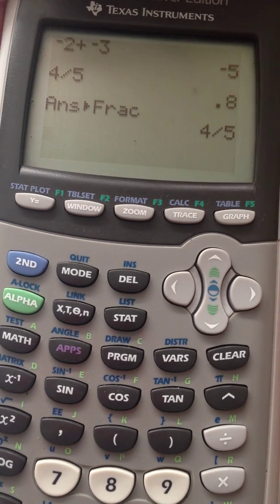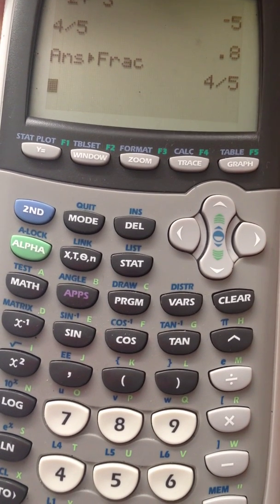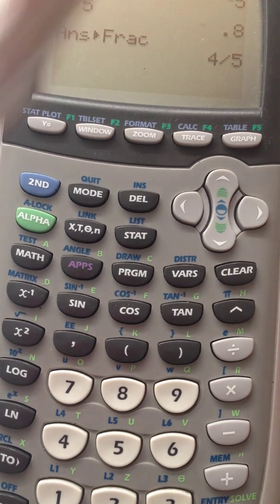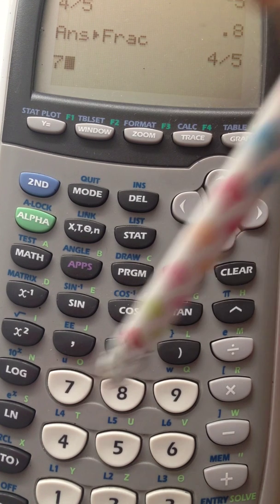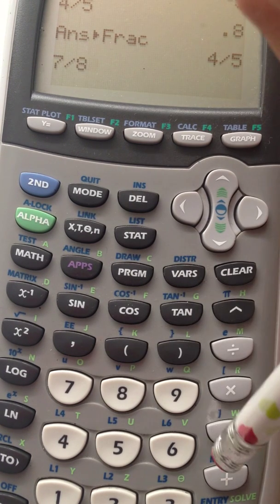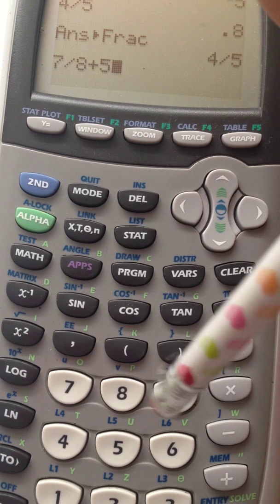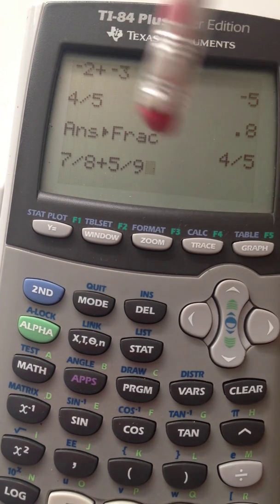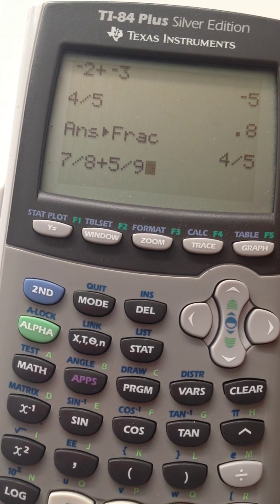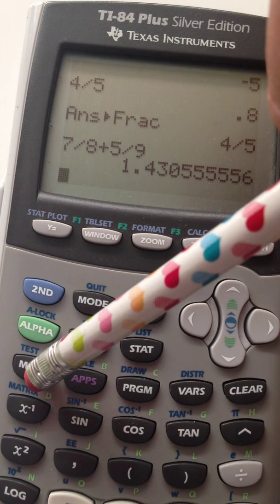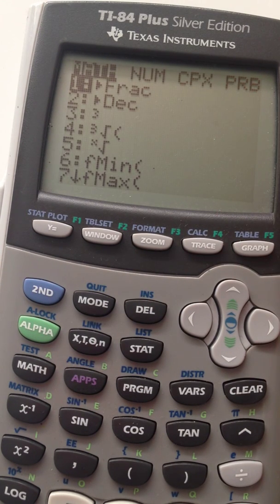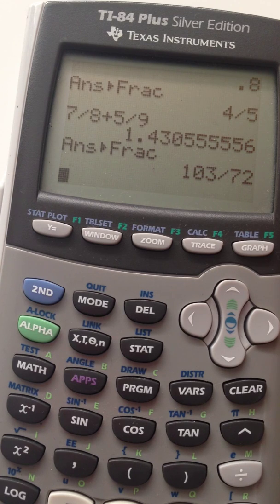So if you want to add fractions together and you know how to do it, but it takes a little while, the graphing calculator can do it for you pretty easily. So let's say I wanted to add 7/8 plus 5/9 or something like that. So 7/8 plus 5/9. If you hit enter normally, you'll get some decimal, but if you want to change it to a fraction, again, press math, and then hit enter, enter one more time, and it changes it to a fraction for you.